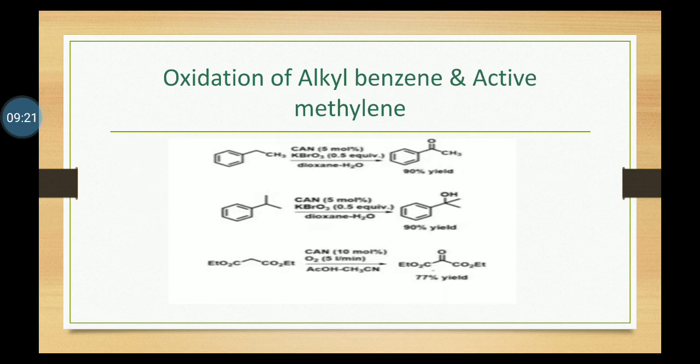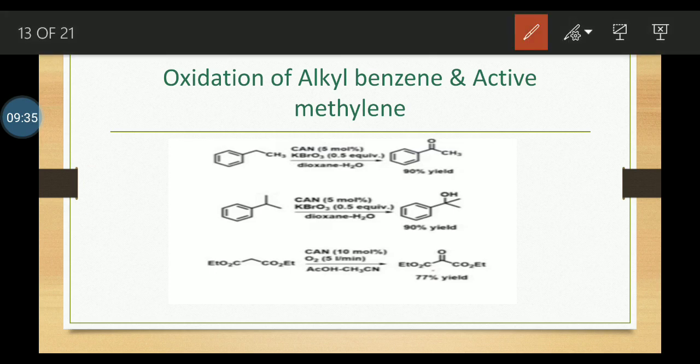Then the next is oxidation of alkyl benzene and active methylene compounds. Under certain conditions, CAN oxidizes the alkyl benzene. Here the ethyl benzene is oxidized with CAN and potassium bromide to give acetophenones. Also, in the second example, 2 methyl groups are there in isopropyl benzene. Under this condition, only tertiary alcohol is formed in 90% yield.